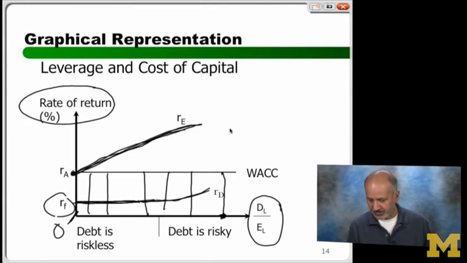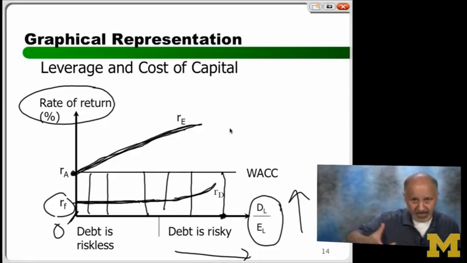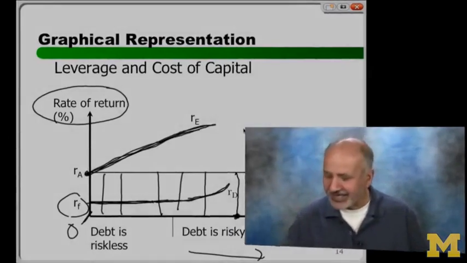But gradually, what happens to the return on debt? It starts going up. Why? Because if the assets are the same, the value of the firm is the same, and you have a lot of debt, that is, the debt to equity ratio is booming up, as you're going this way. It's increasing drastically. What is likely to happen? Default is likely to happen. People know this. People are not silly. So what will they do? They'll ask for a higher return before they sign up for debt. And how will they ask for a higher return? By paying you less for the same amount of promised payment. And when things get really risky in debt, they're called junk bonds. In fact, they're almost like the stock of the firm, right? Very risky.